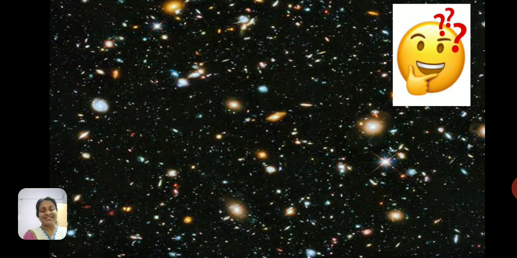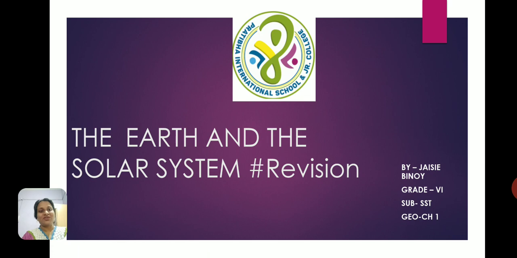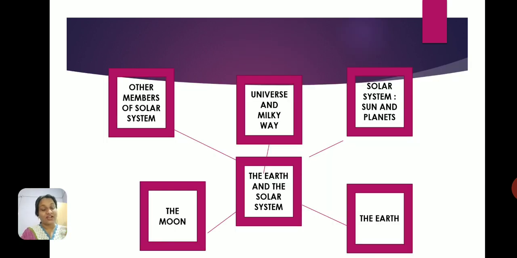So, what is that? Today we are going to look at revising Geography Lesson 1, The Earth and the Solar System. Now this lesson is a very long lesson, and I'm sure many of you must not have paid attention, or because we did it a very long time ago, you must not remember some aspects of the lesson. So this is your opportunity to go and study the lesson again.